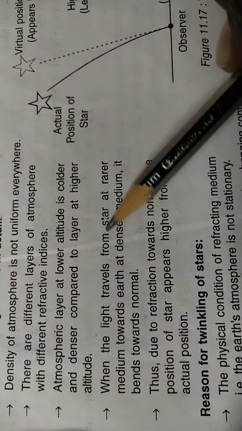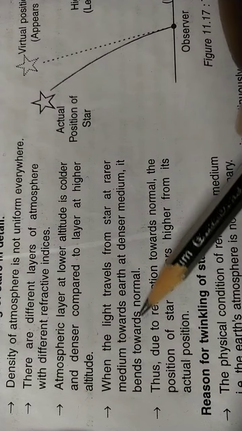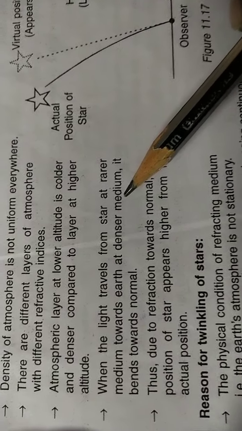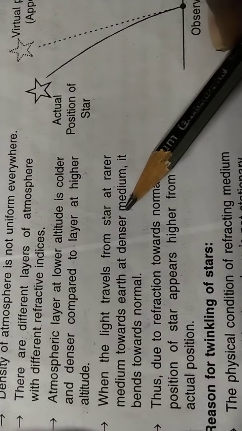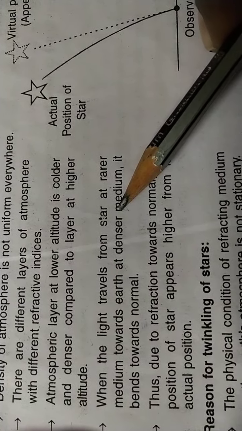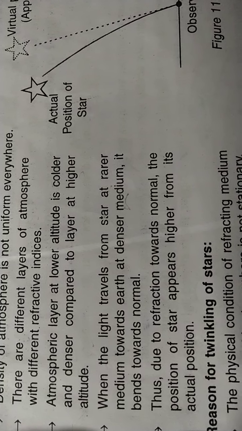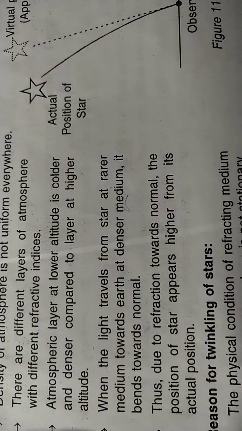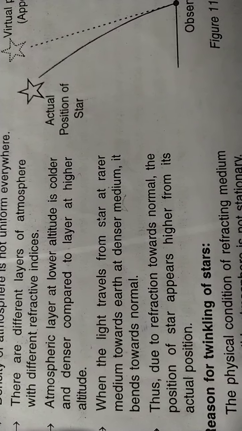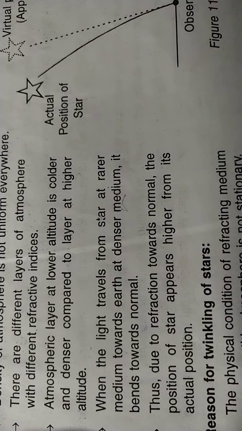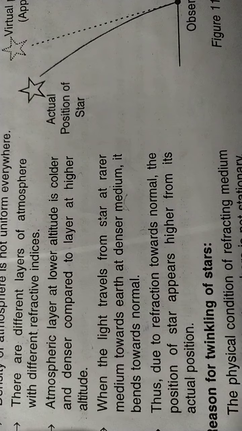When the light travels from the star in the rarer medium towards the earth at the denser medium, from where is the light coming? From the star, which is at the higher altitude. So that light is coming from the higher level to the lower altitude, traveling from rarer to denser medium, coming towards the observer.